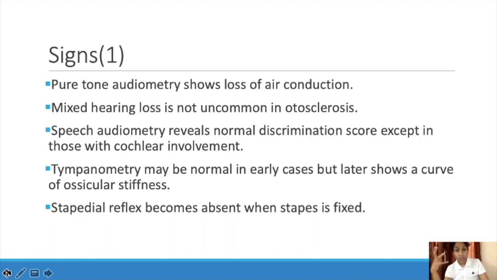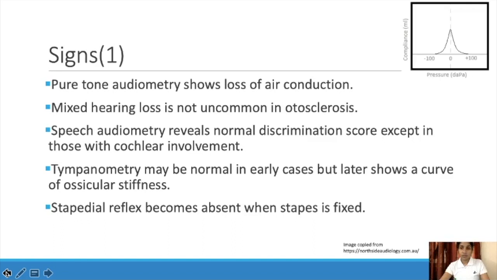If we are exposed to loud noise, there will be contraction of that stapedius muscle. So that is the stapedial reflex. That becomes absent when stapes gets fixed. So this is the tympanogram. This is the normal curve, and initially it will be like this only, but later this curve will change. So these are the signs of otosclerosis.